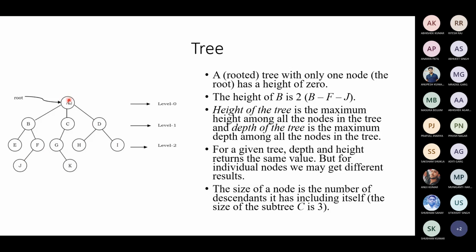11. 11? Sure. Or 10? 1, 2, 3, 4, 5, 6, 7, 8, 9, 10, 11. Good. So the total number of nodes here is 11. Okay. The size of this tree is 11. Is this clear? Yes, sir.